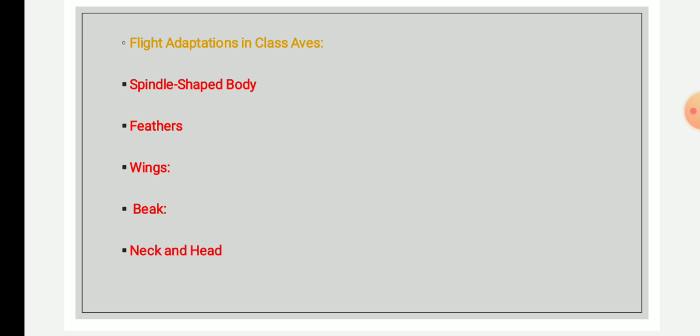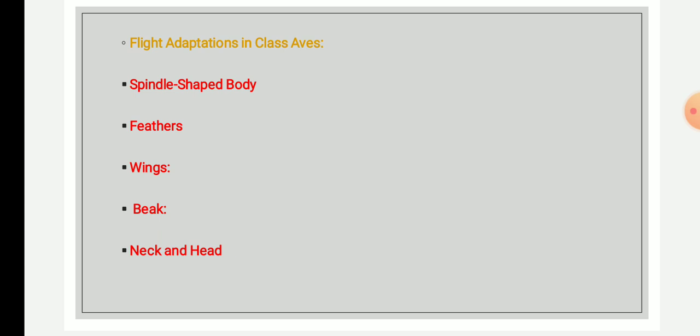The next point is the neck and head. The neck is mobile, that is very movable and flexible, and the head is very useful for feeding, nest building, and also during offense and defense time.